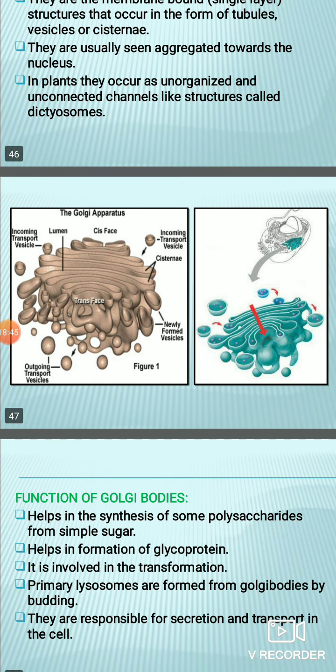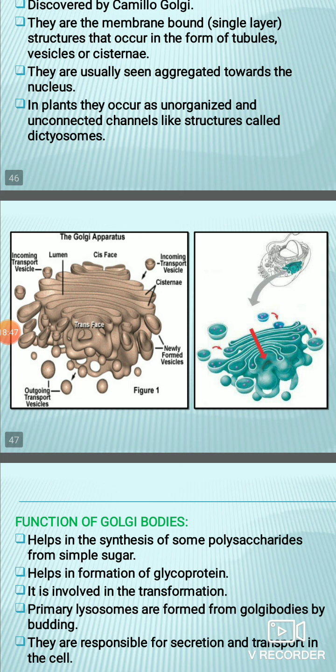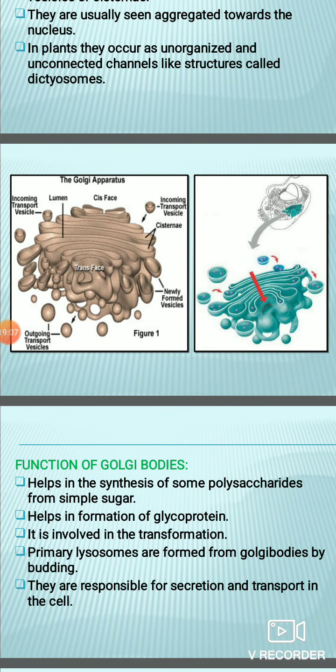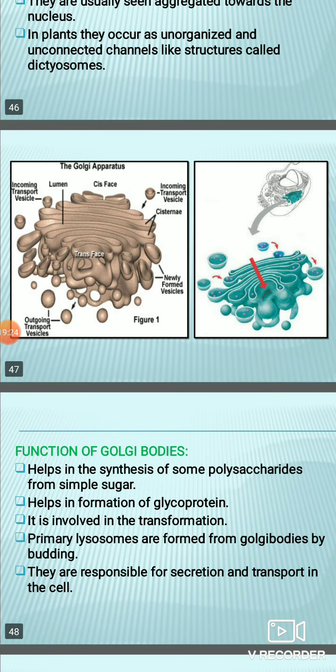We can also say that in plants these Golgi bodies are known as dictyosomes. In the animal body they are known as Golgi apparatus or Golgi bodies, but in plants they are known as dictyosomes. Okay, fine. Now we will see at the end what the functions of Golgi bodies are. You all know that they act as the packaging material of the cell. So if somebody asks you what the packaging material of a cell is, you can say it is the Golgi apparatus, because they are responsible for packing molecules and materials and transporting them to different parts of the cell.